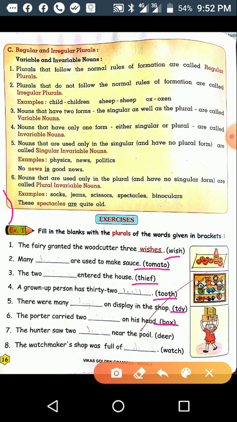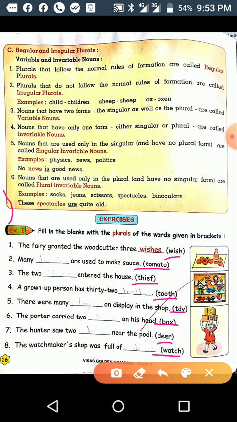Here in the bracket the word given is deer. Two deer near the pool. Then eighth sentence: the watchmaker's shop was full of dash. Here in the bracket is given watch. The watchmaker's shop was full of watches.